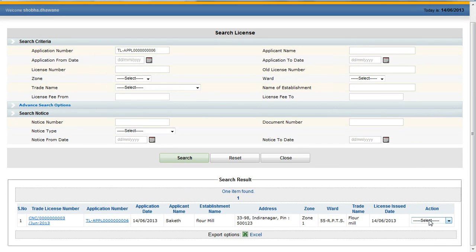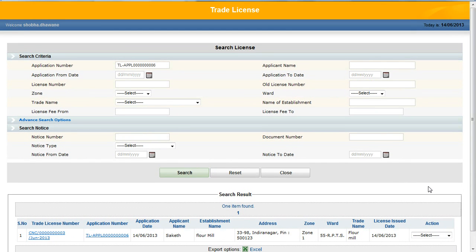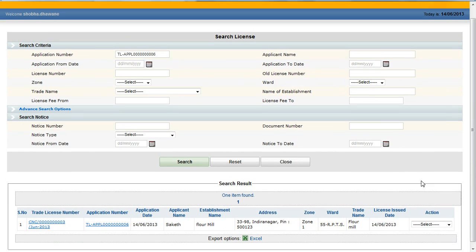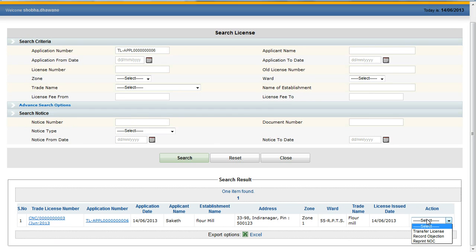Here in the action drop down list, there is no print license option. That print license option will be enabled only after 10 months of the permanent license NOC generation. That option will be enabled only after 10 months and it will be disabled after 12 months, so that the citizen should apply again for provisional NOC.